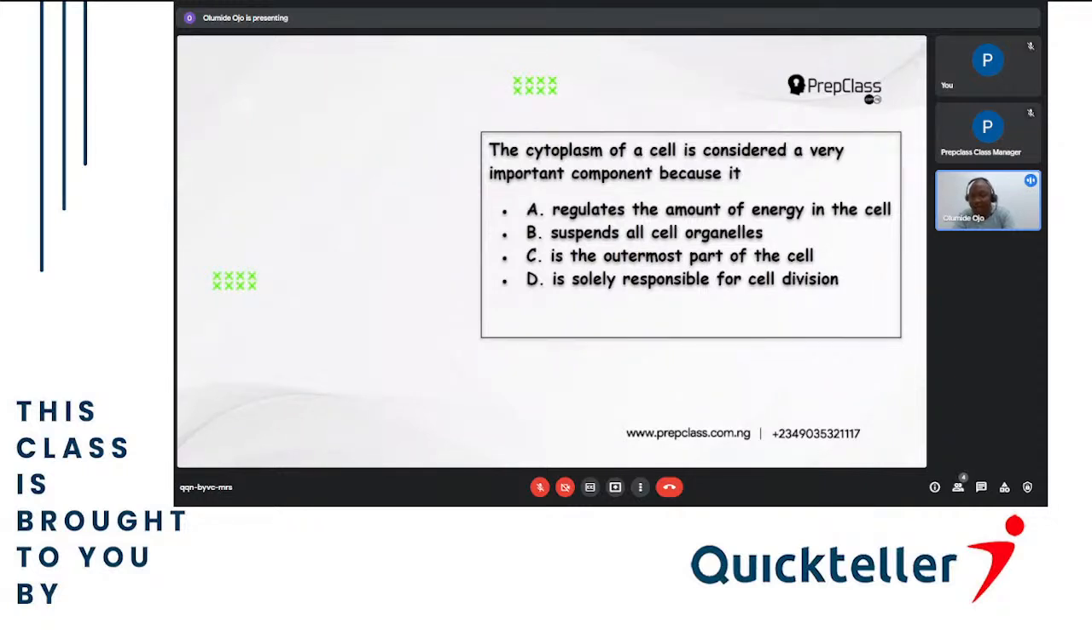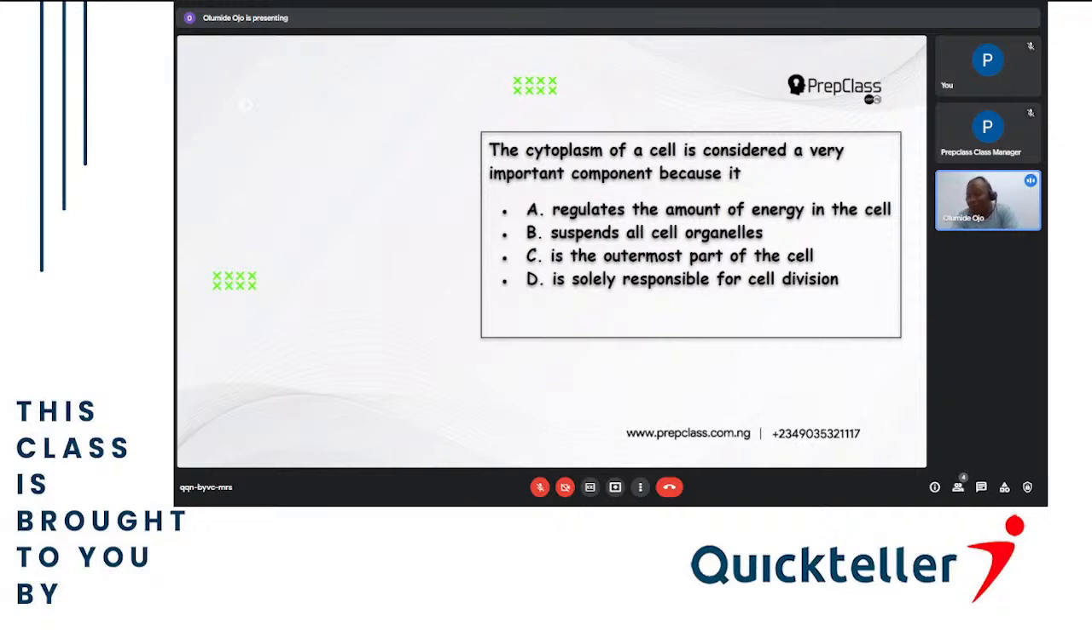So it's just like saying that the water in the body, and the blood is the one that is moving every particle, nutrient, everything inside the blood. So the same thing is the cytoplasm. The nucleus is the life of the cell, while the cytoplasm is the one that moves every organelle around in the cell. Then C, is the outermost part of the cell.